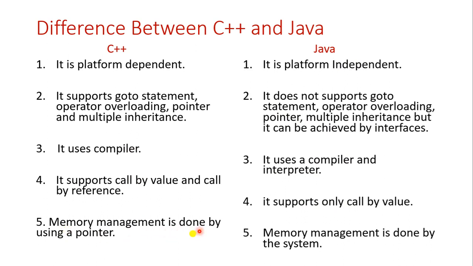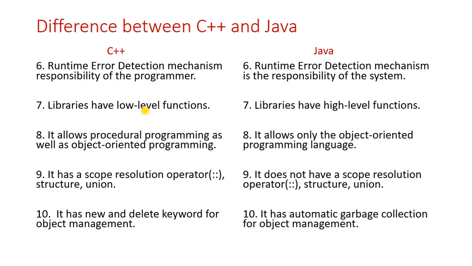Memory management is done by using a pointer. But in Java, memory management is done by the system. As we know that pointers are not used in Java, whatever concepts are related to pointers will be managed and handled by the system. Okay, let's go to the sixth point. Runtime error detection mechanism is the responsibility of the programmer. And here in Java, the runtime error detection mechanism is the responsibility of the system.